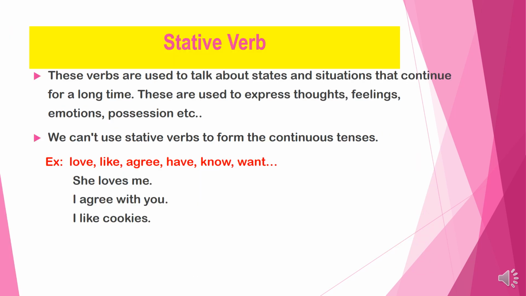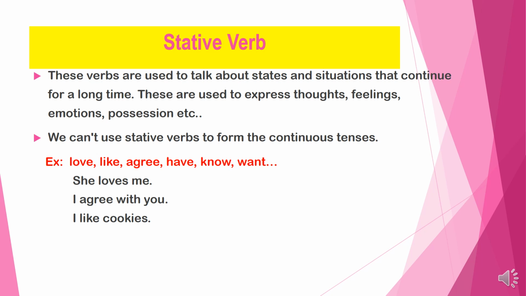Next one, stative verb. These verbs are used to talk about states and situations that continue for a long time. These are used to express thoughts, feelings, emotions, possessions, etc. Okay, we can't use stative verbs to form the continuous tenses. They are used to express our thoughts, feelings, and emotions. Those are called abstract things. Examples we will see: love, like, agree, have, know, want.